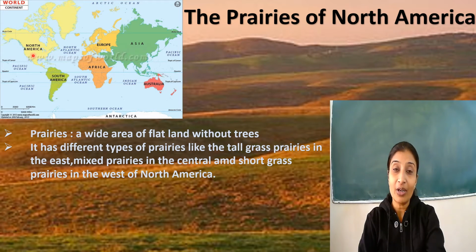Now, in North America, you will find types of prairies, like the tall grass prairies in the east, mixed grass prairies in the central, and short grass prairies in the west of North America. Due to agriculture, very little of the original prairies have remained. These are very suitable for growing wheat and oats. Now in this area you will find several cities and small towns.